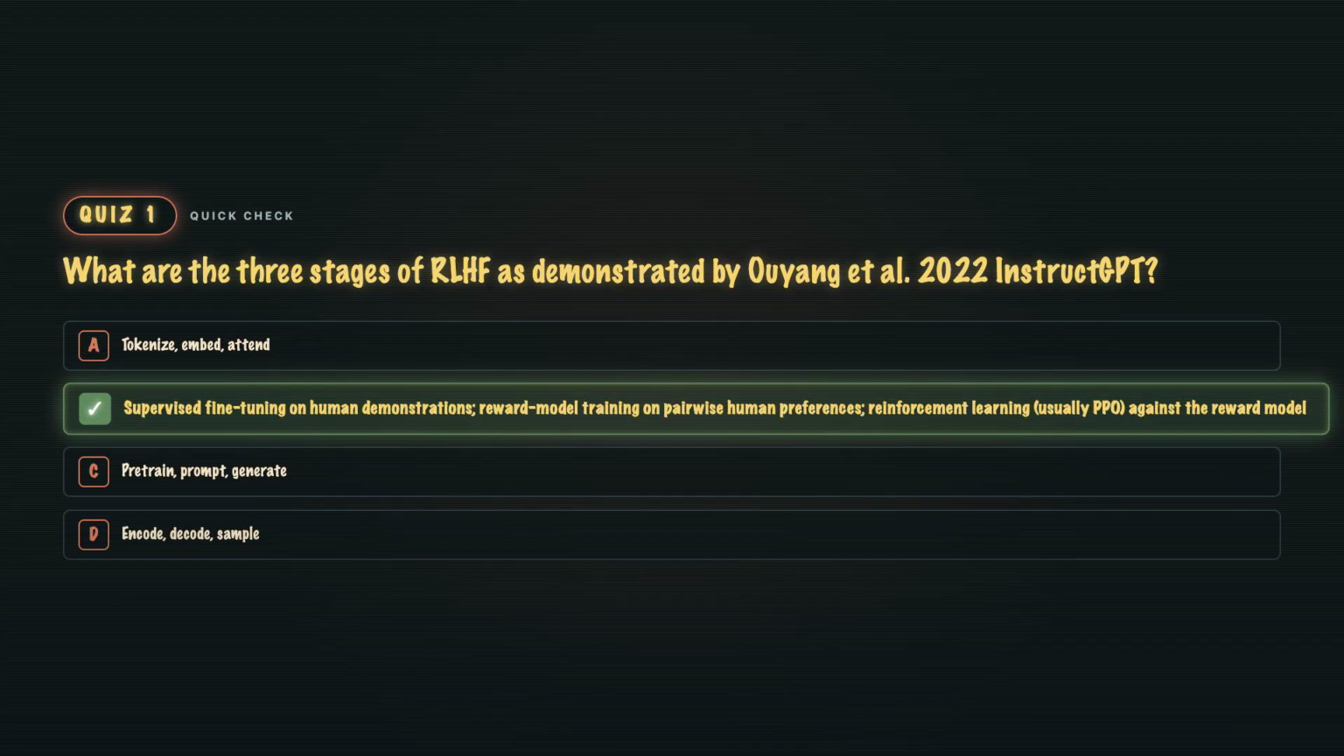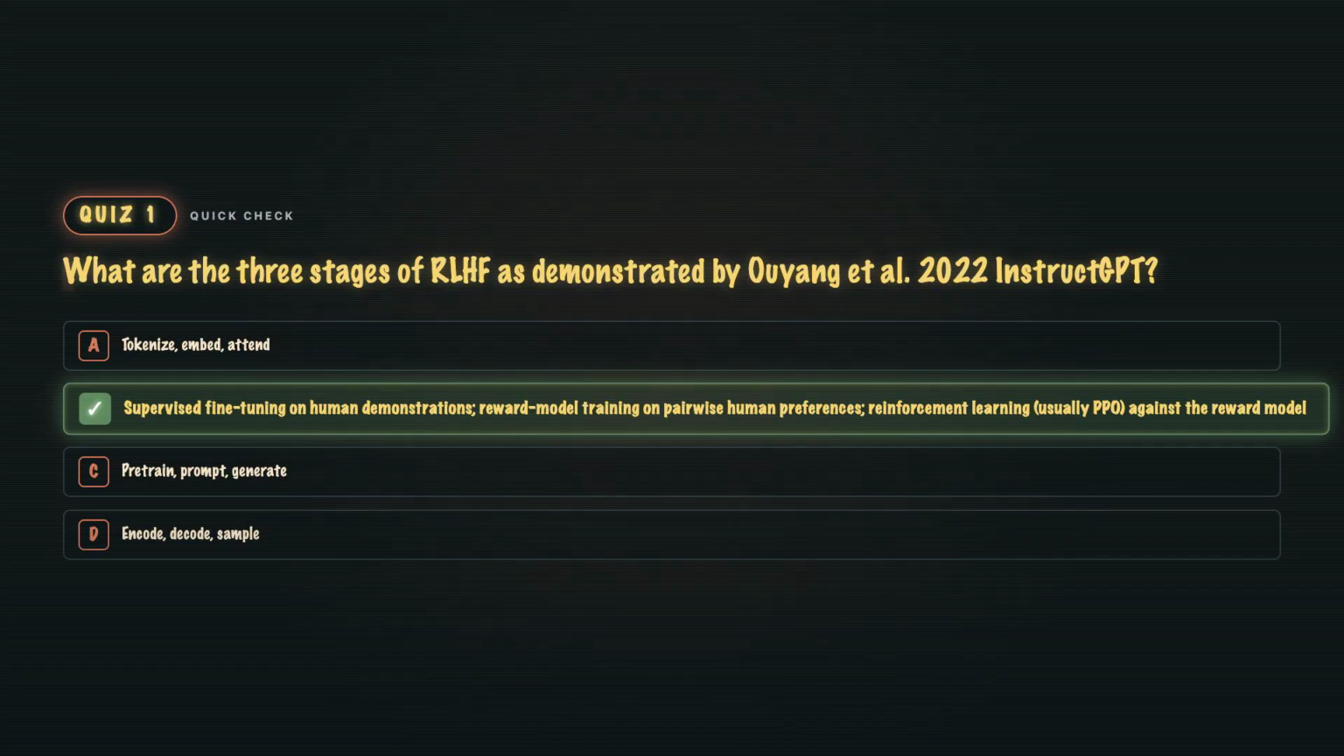B. SFT, RM, RL. That is the recipe that turned GPT-3 into ChatGPT. Same model, radically different manners. And it built on Christiano 2017, Deep RL from human preferences, which had shown the trick on Atari 5 years earlier.